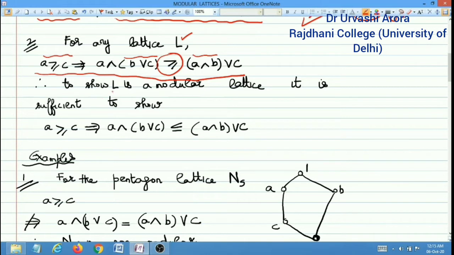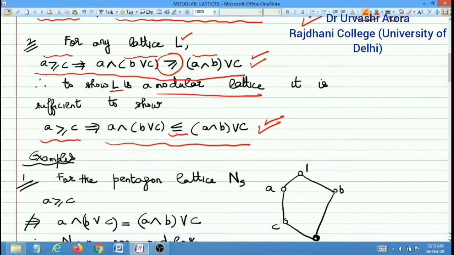So in case you have to show that a lattice is modular, because this one is already satisfied, it is sufficient to show only this part of the inequality, that whenever A is greater than equal to C, A meet B join C is less than equal to A meet B join C. Because the other one is true in all lattices, it would be sufficient to show only this one whenever a lattice has to be shown to be modular.